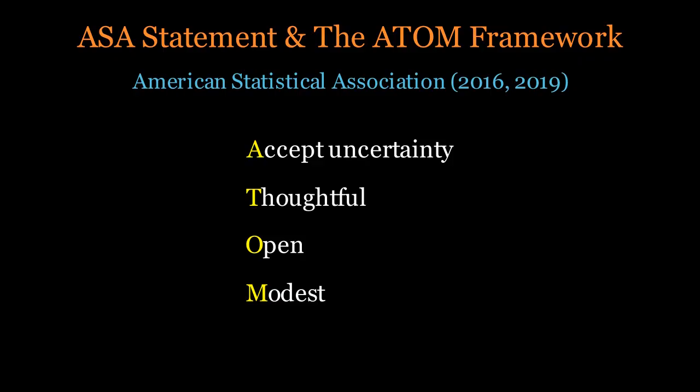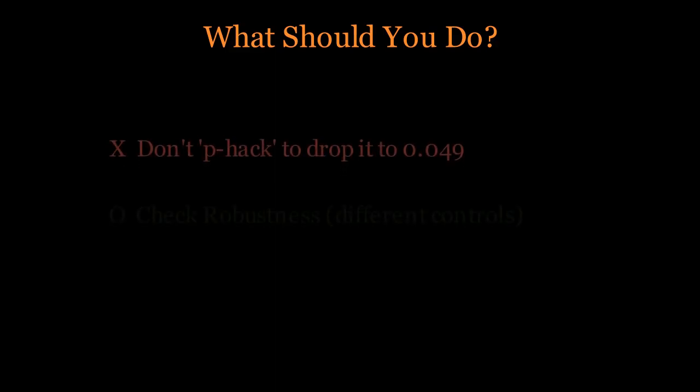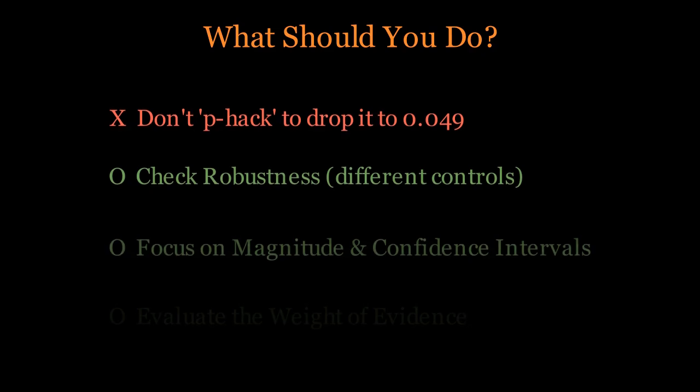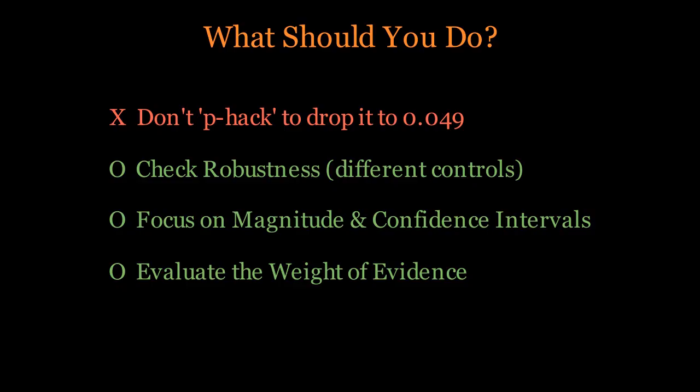In 2016 and 2019, the American Statistical Association, ASA, issued landmark statements on p-values. Their message was clear. Scientific conclusions and business or policy decisions should not be based only on whether a p-value passes a specific threshold. They suggested moving toward the ATOM framework. Accept uncertainty, be thoughtful, be open, and be modest. If your p-value is 0.051, be transparent. Report it, explain the effect size, show the robustness of your model, and let the data tell its story.